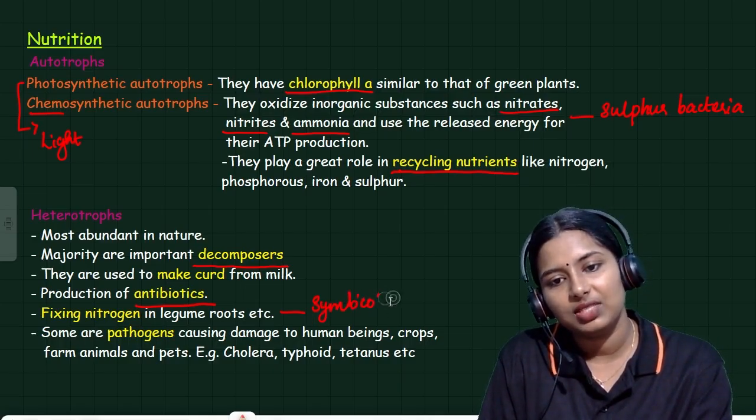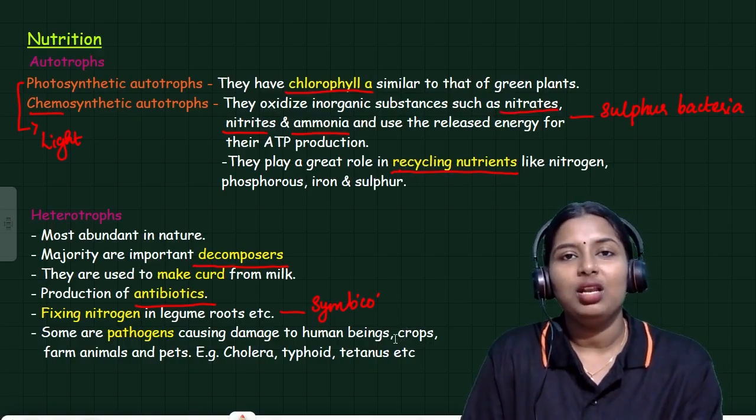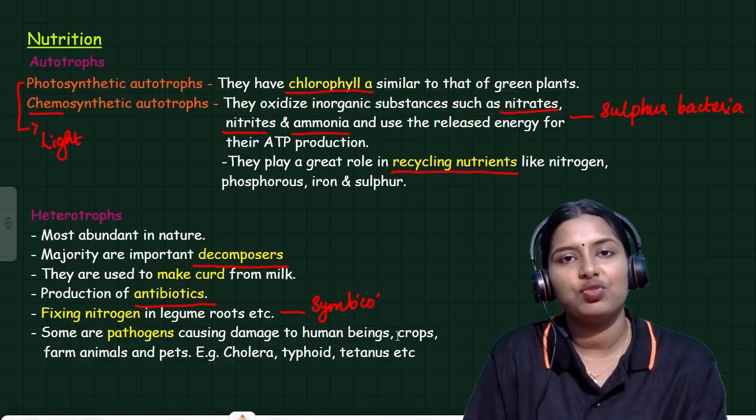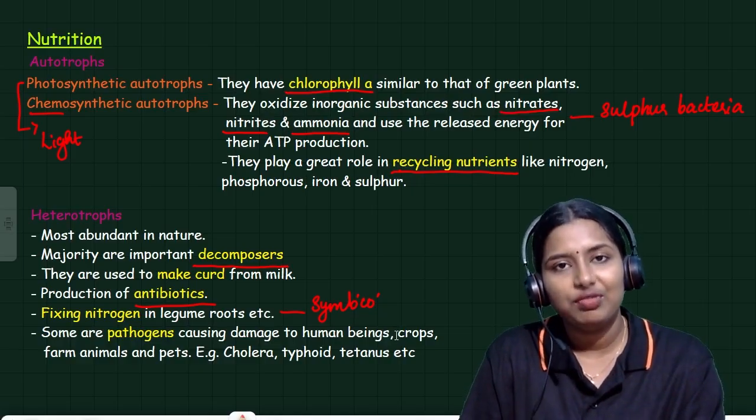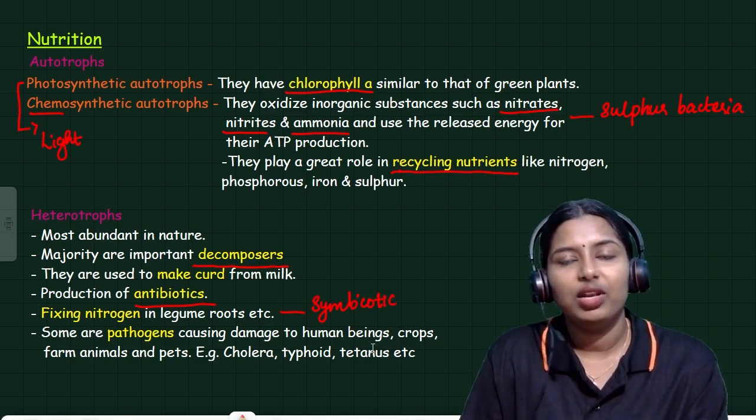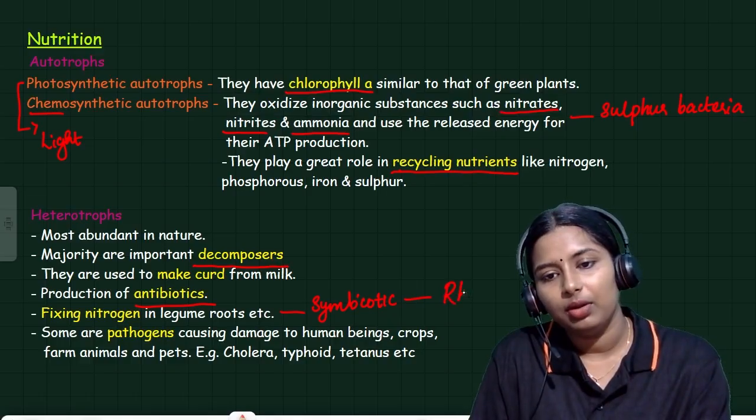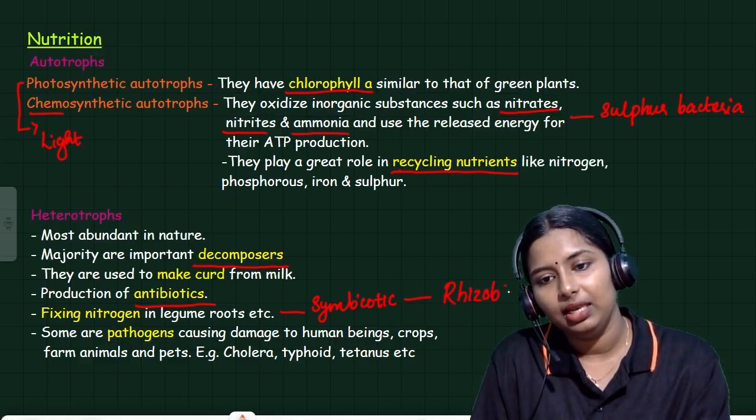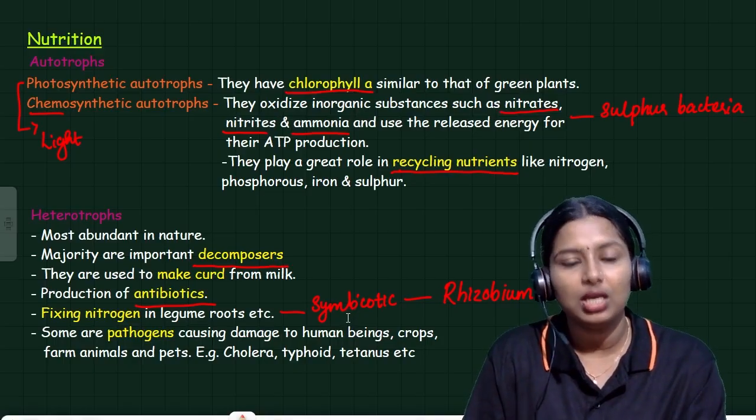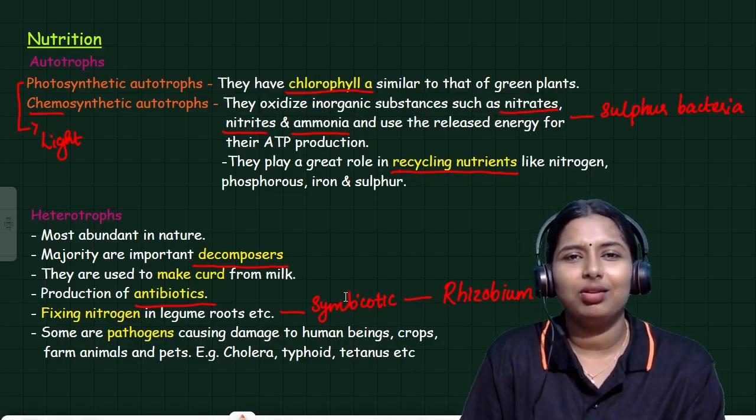Symbiotic means a mutual beneficial relationship. The bacteria which have a mutual beneficial relationship with other organisms. Here, in the case of legumes, rhizobium is the bacteria which is making a symbiotic relationship with what? With leguminous plants.